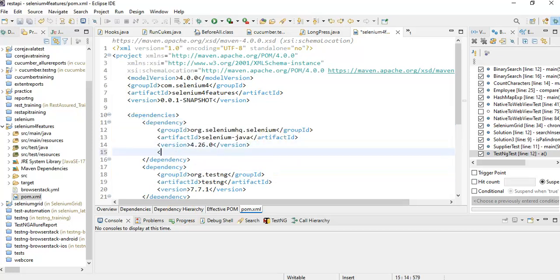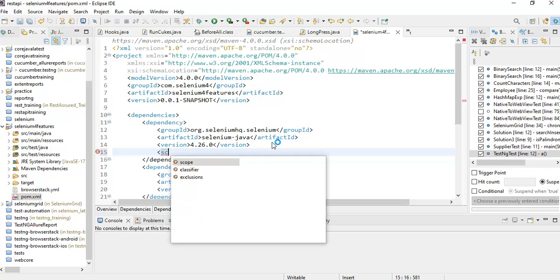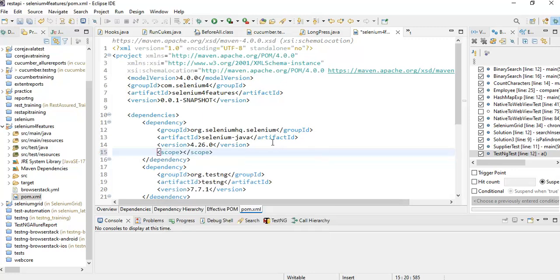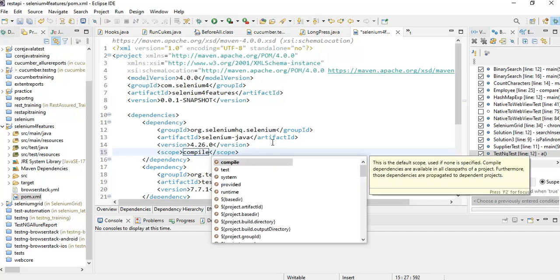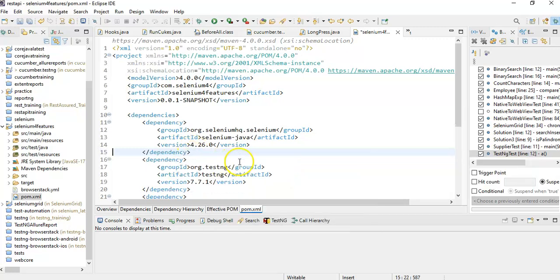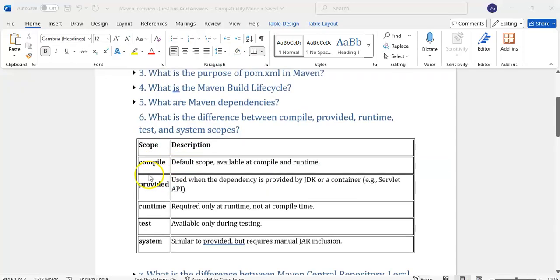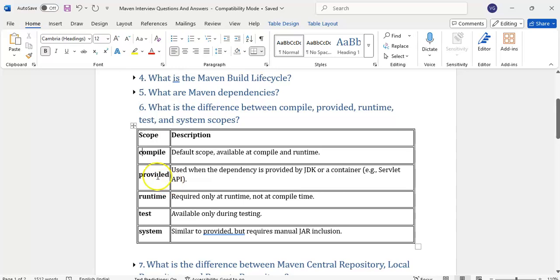There is a scope element. Here we can provide it; by default it is compile. If you give it or don't give compile, it is the same. Here it has compile, test, system, provided, runtime. Usually we will not give anything. That's fine. By default, compile is fine. But for interview purposes, they will ask.